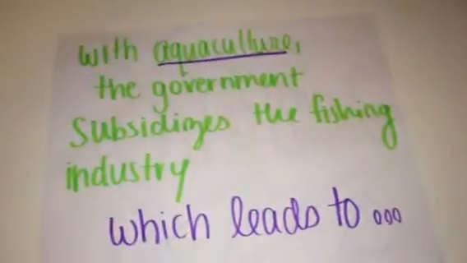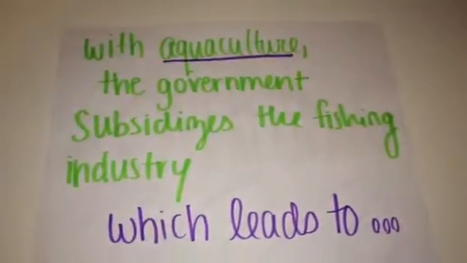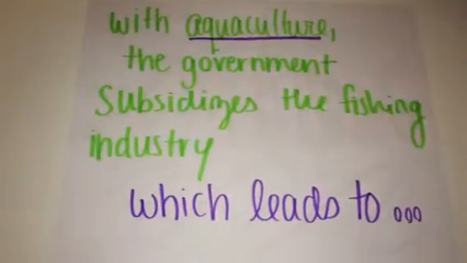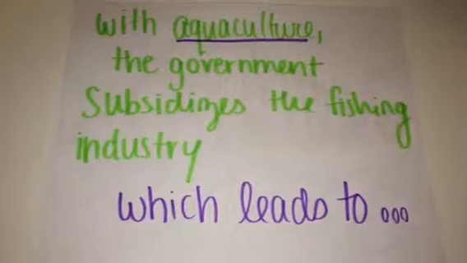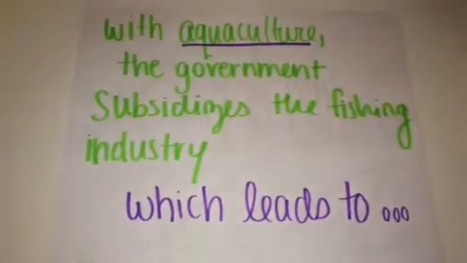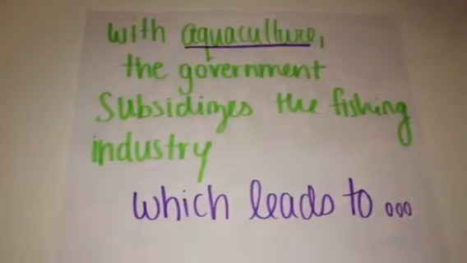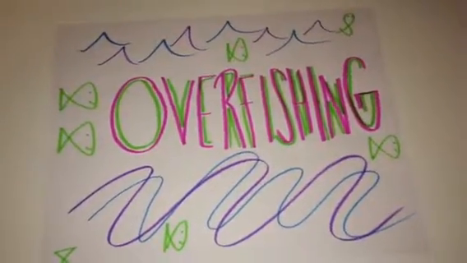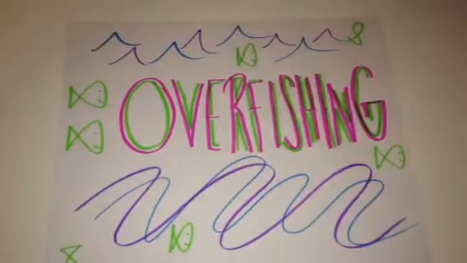Okay. So with aquaculture, the government subsidizes the fishing industry. And actually, this is true for agriculture as well. But unfortunately, this ends up leading to overfishing, which is a serious problem.